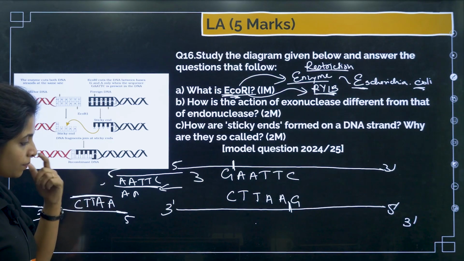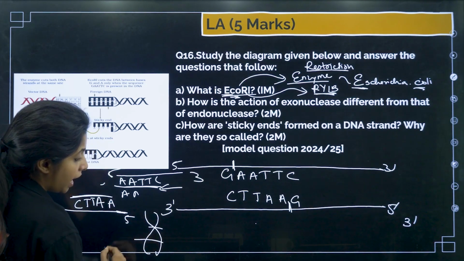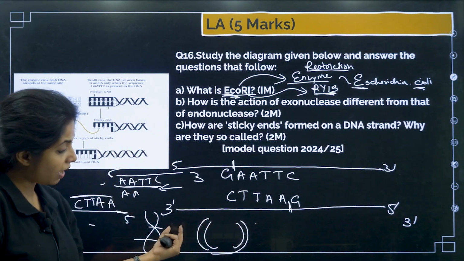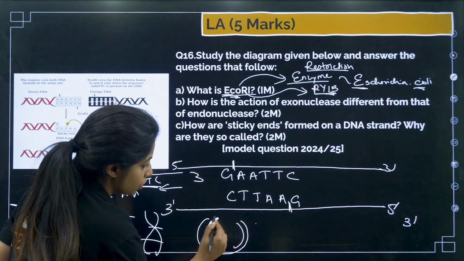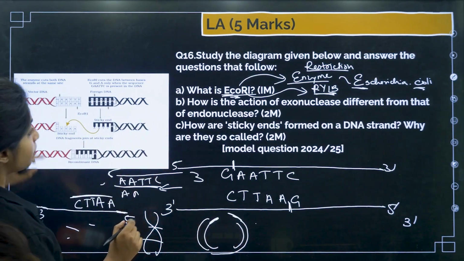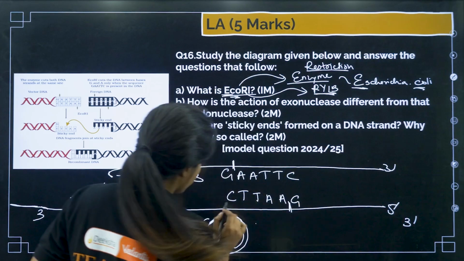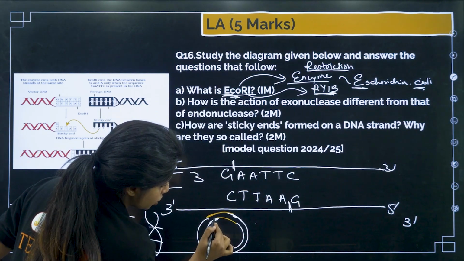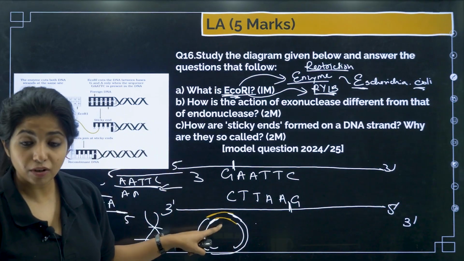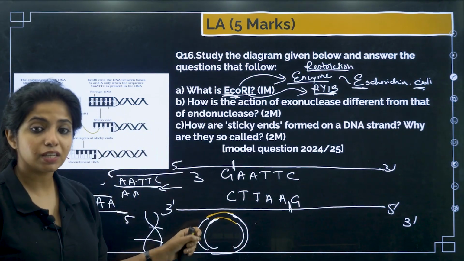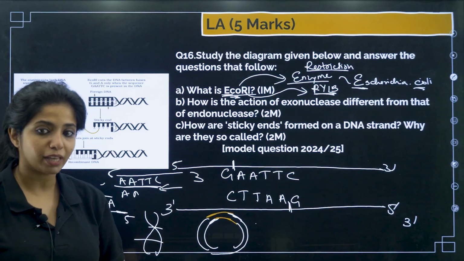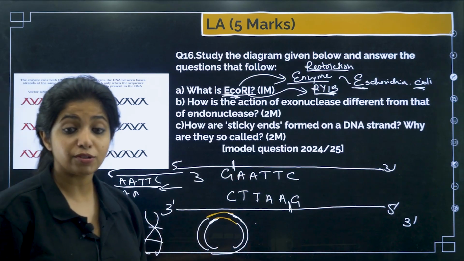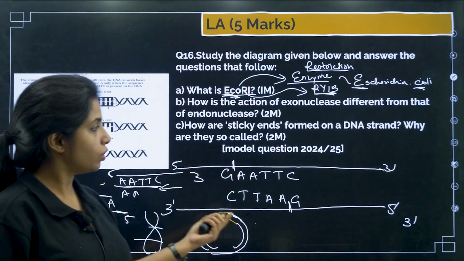So I make a cut over here in my gene, in my DNA, and with the same enzyme I am going to make a cut over here in the plasmid DNA. What happens? They will have similar types of sticky ends. So this is one sticky end, this will be one sticky end. I put my gene of interest over here. This sticky end matched with mine, and the sticky end over here matched again with mine. So with the help of the same restriction enzyme, if I cut, I get similar types of sticky ends, and they will be able to make complementary base pairs again. This formation of sticky ends is very much important in the process of recombinant DNA technology.